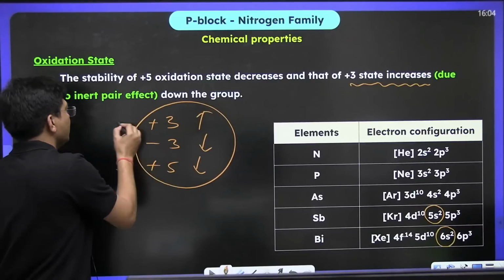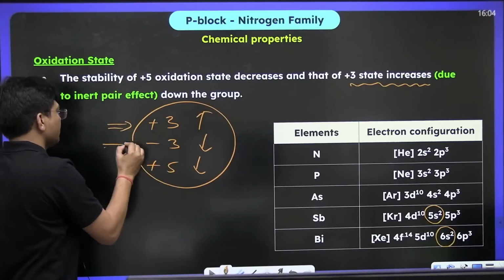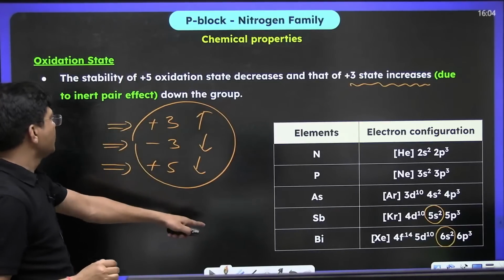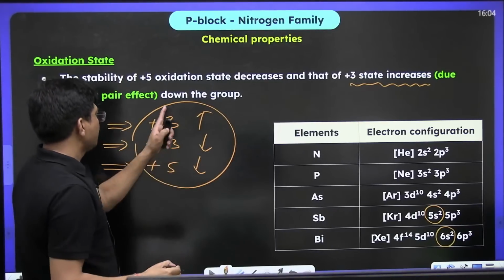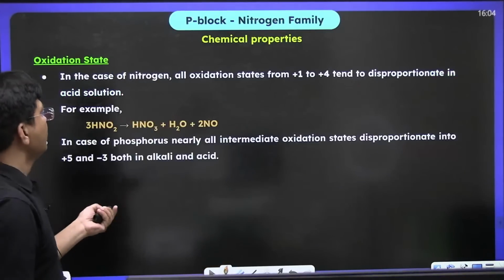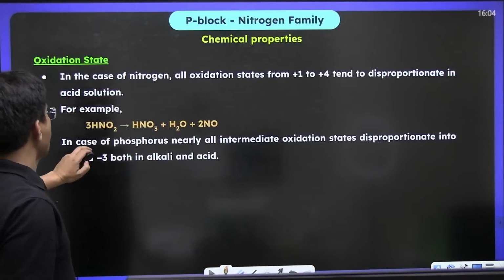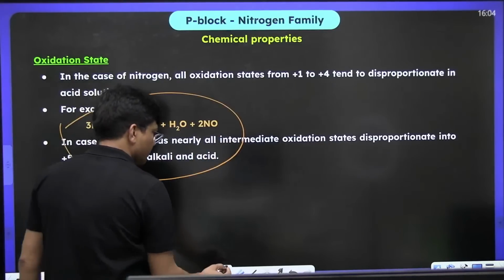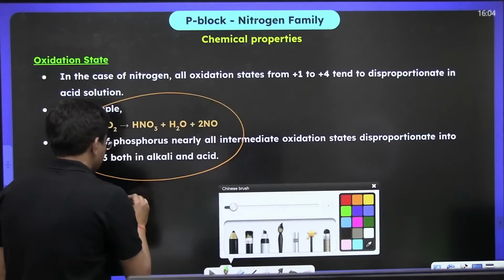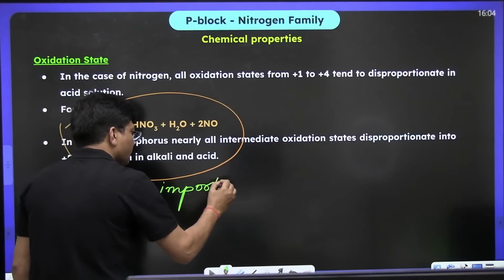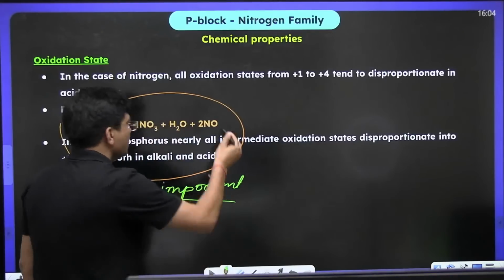3 points are there. Just do let me know, is it clear? Yes. So +3 increases down the group, -3 decreases, +5 decreases. I think this point is very much clear to all of you. Now see, this is the most important point, very, very important. Let me tell you.